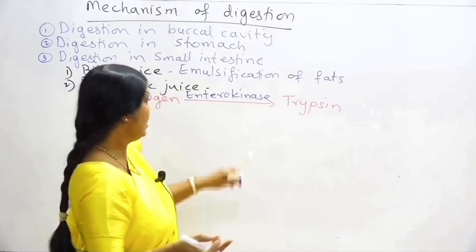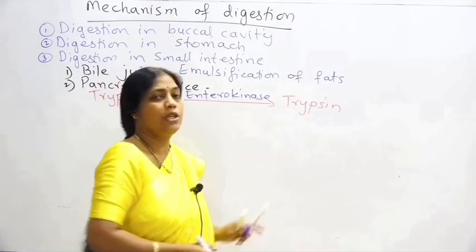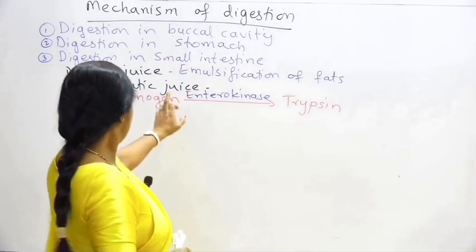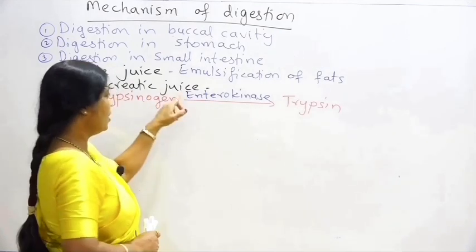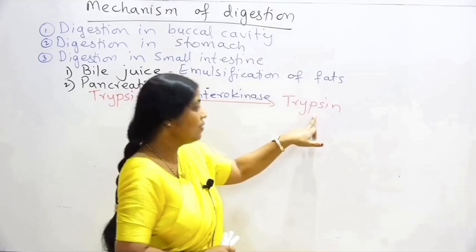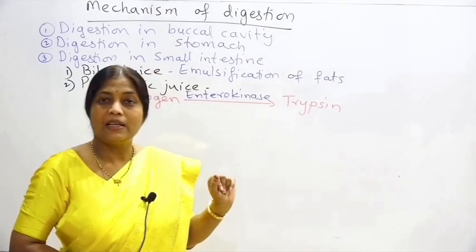So intestinal gland will secrete enterokinase that will convert the inactive trypsinogen into trypsin.